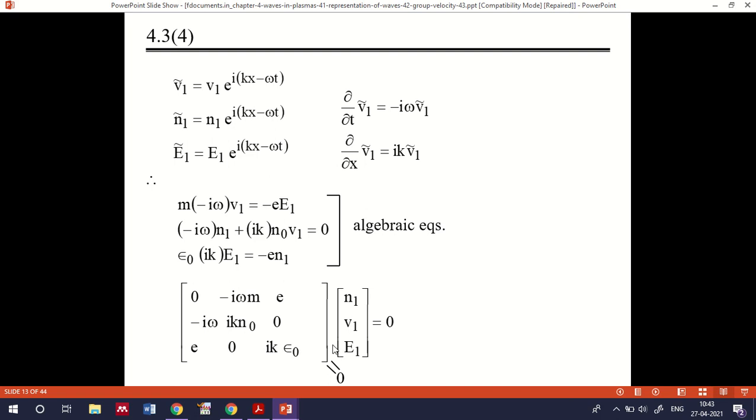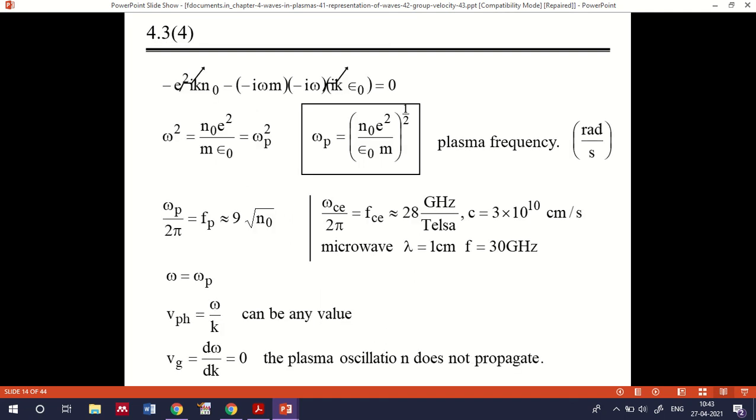If you want this equation to become 0, then the determinant of this matrix should be 0, then only this becomes 0. So we get an eigenvalue corresponding to that.